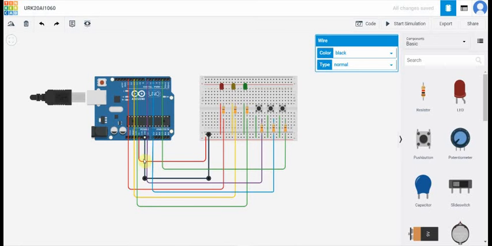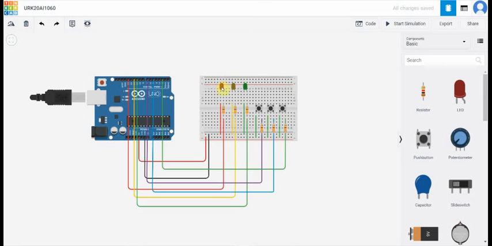Uno is connected to the negative terminal of the breadboard, and then we need three different traffic color LED lights and three resistors.